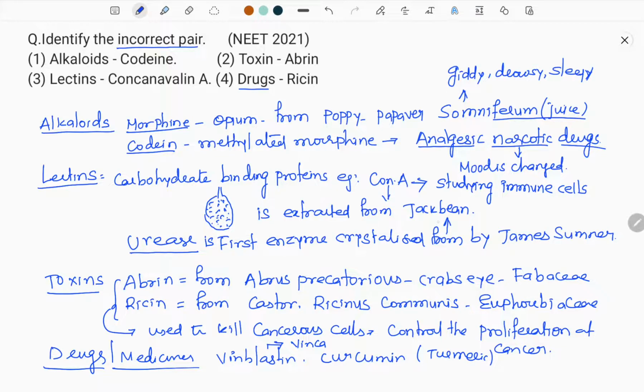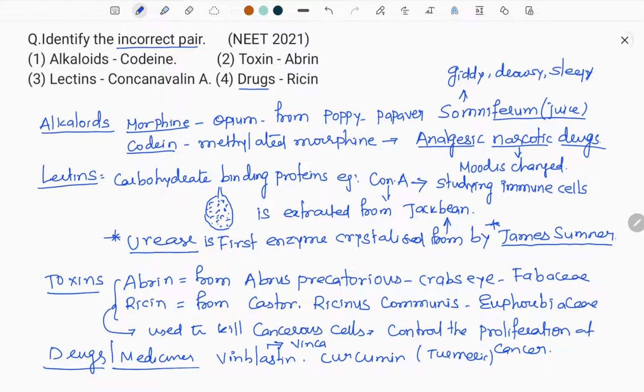And from jack bean, I told you another extra point, urease, the first enzyme which was crystallized by James Sumner. James Sumner told that all enzymes are proteins. The first statement about the enzymes, all enzymes are proteins, was told by James Sumner. But later we came to know that not all enzymes are proteins, because there are catalytic ribosomal nucleic acids, which is 23S rRNA, the ribozyme, that also acts as an enzyme. So the statement was later proven wrong in the history of biology.